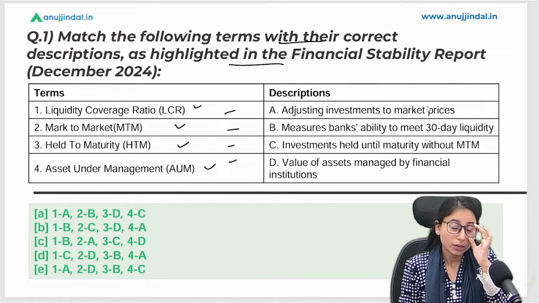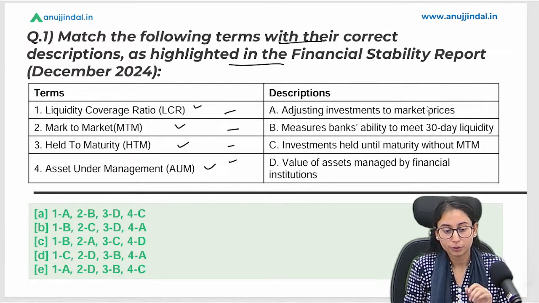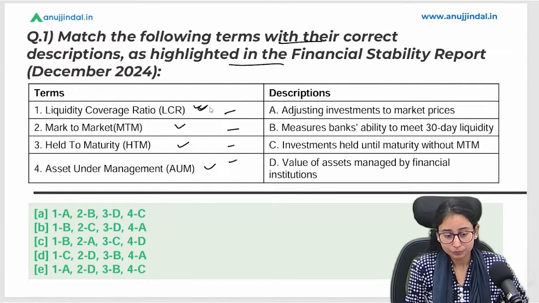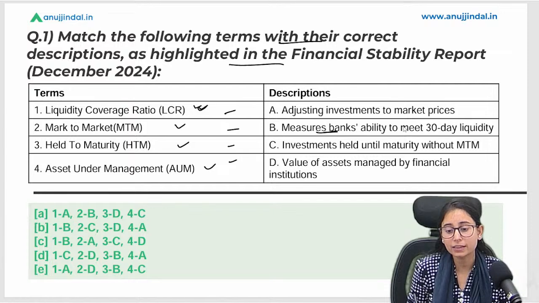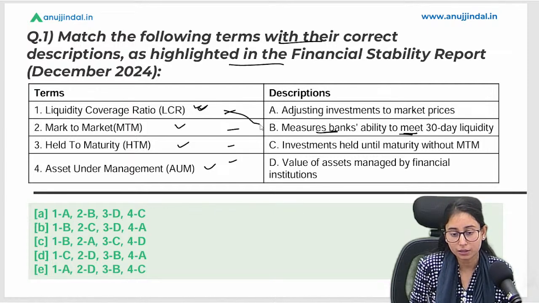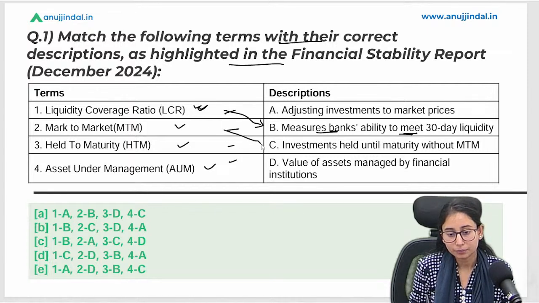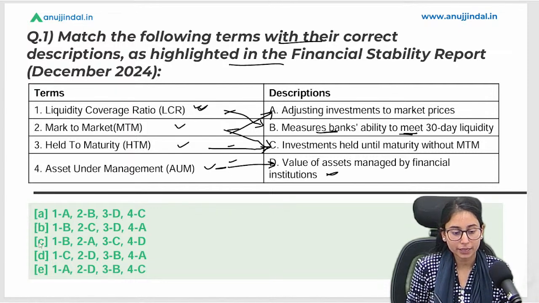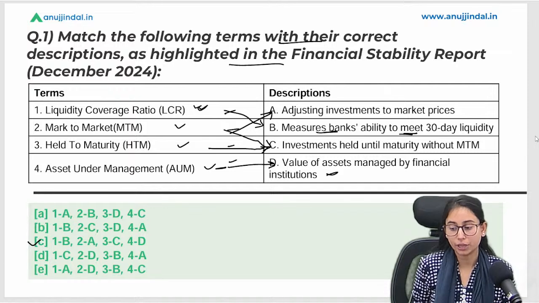Okay, tell me what is the right answer, what is the right match? LCR measures the bank's ability to meet the 30-day liquidity. Mark to market is investment held until maturity, sorry, this is for the third one. Mark to market is adjusting the investment to market prices, and assets under management is the value of the assets managed by the financial institutions. So C is the right option here.